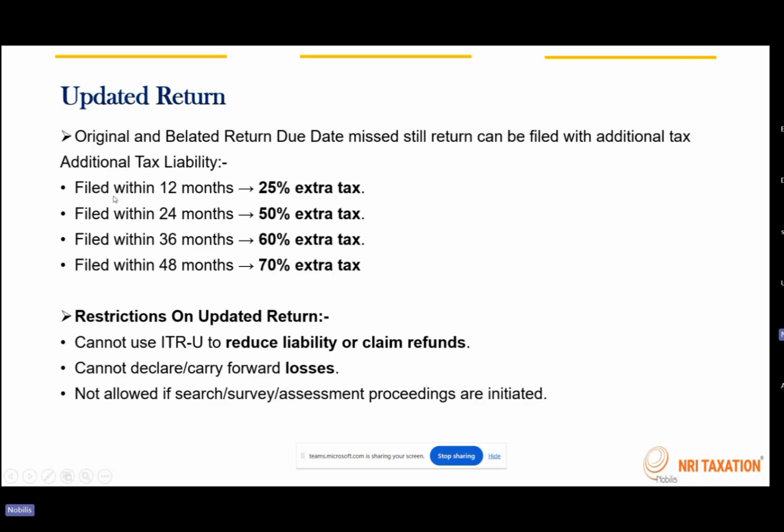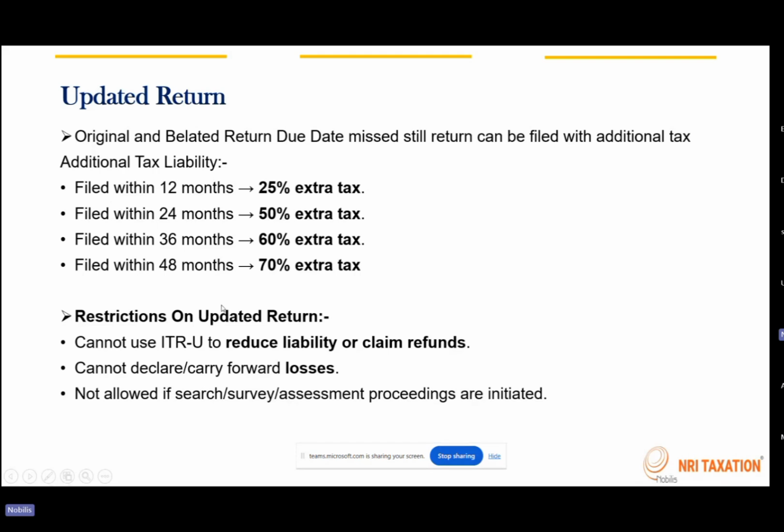After 31st of March 2027, within 12 months, if you plan to file, 25% extra tax will be collected. This 25% extra tax is on the balance tax plus interest amount, whatever your total balance tax plus interest is, and 25% will be straightforwardly imposed on that, which will be the additional tax the department collects. Similarly, within 24 months, if you have missed the deadline of 31st of March 2027 but are filing in March 2029, then 50% extra tax will be collected. So that's how additional taxes will be imposed when you file an updated return.